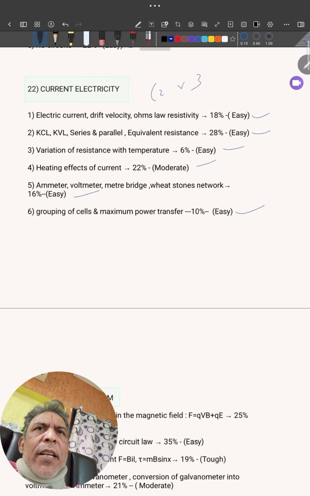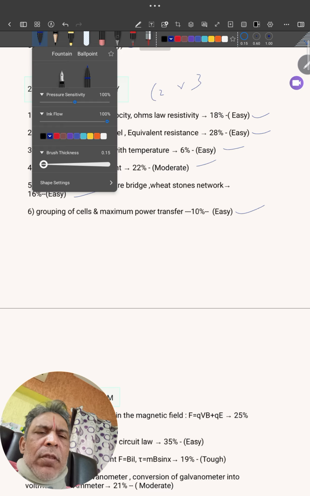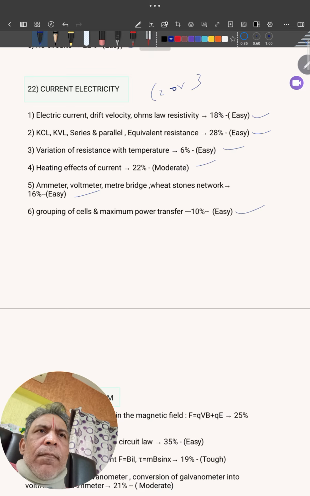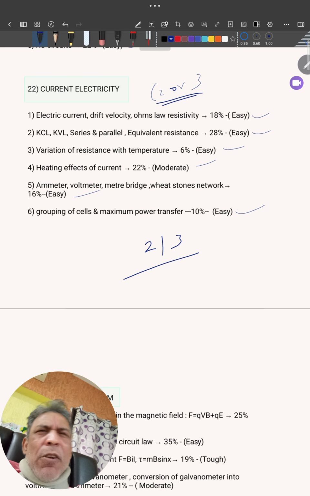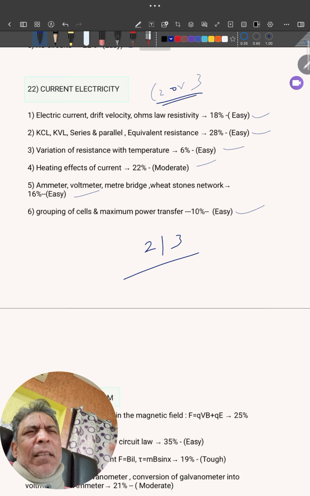How many questions are coming? 2 or 3, not 1, 2. 2 or 3 are going to come. So it's a high scoring chapter. All topics you read it. Because this is a chapter which will help you a lot for exams. Current electricity compulsory. Okay, fine.